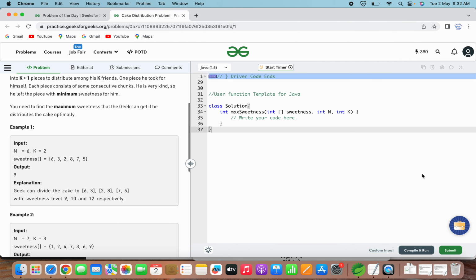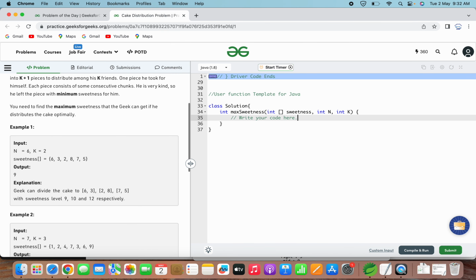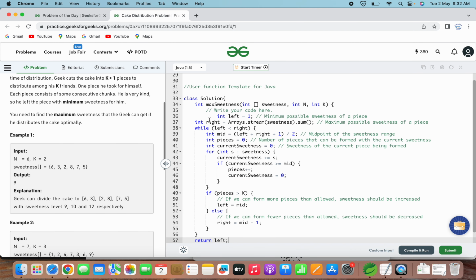So with this approach only, let's try solving this problem. I have already prepared the code for it. Let me just copy it here to save time in typing. So here I have even tried giving comments against each line, so that it becomes easy to understand.